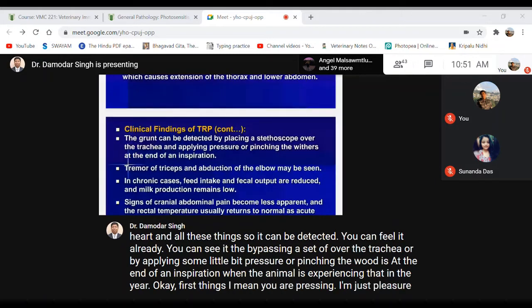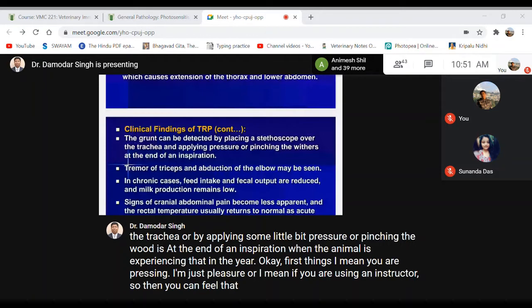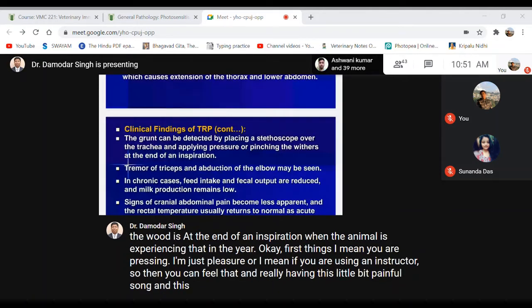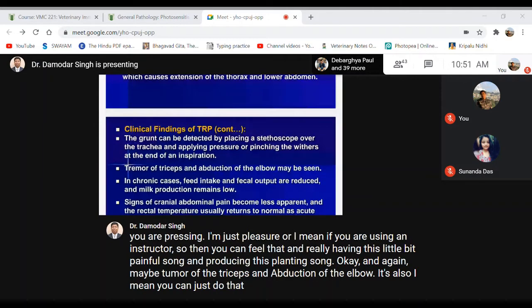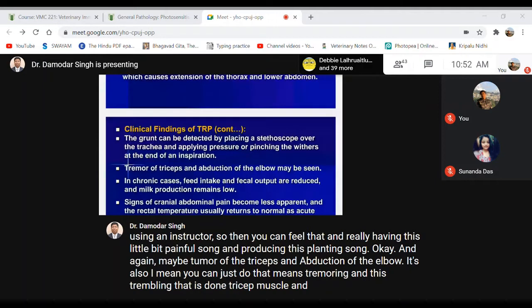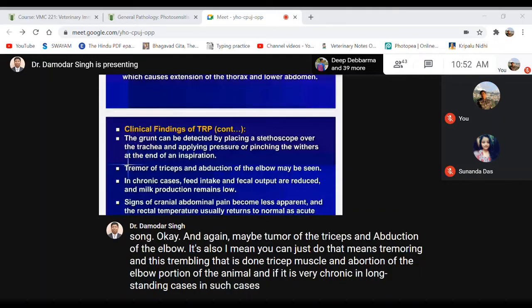Okay, and there may be tremor of the triceps and abduction of the elbow, which you can also see, the tremoring and trembling of the triceps muscle and abduction of the elbow of the animal. And if it is very chronic, long-standing cases, the feed intake and the fecal output are very much reduced, as well as the milk production.